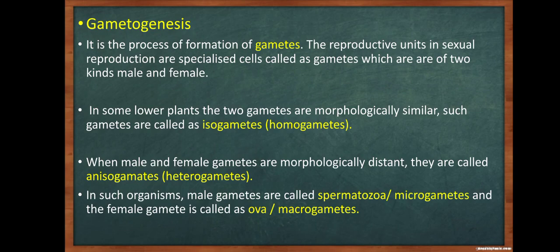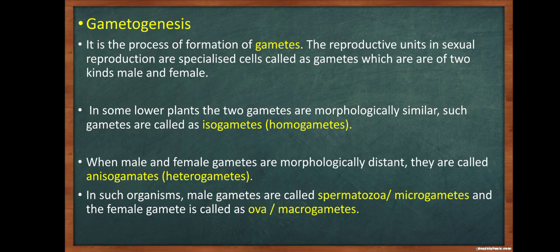The reproductive units in sexual reproduction are specialized cells called gametes, which are of two kinds, male and female. In some lower plants, the two gametes are morphologically similar. Such gametes are called isogametes or homogametes.